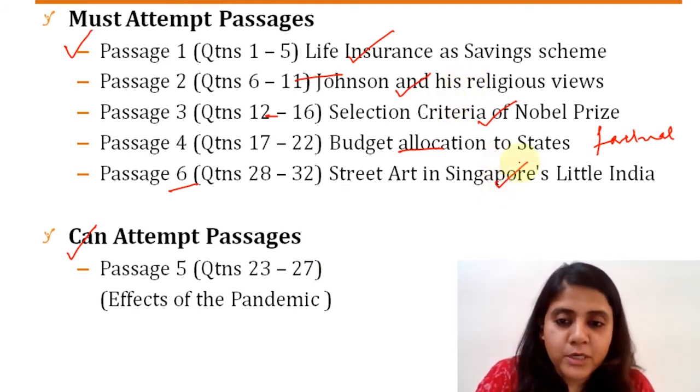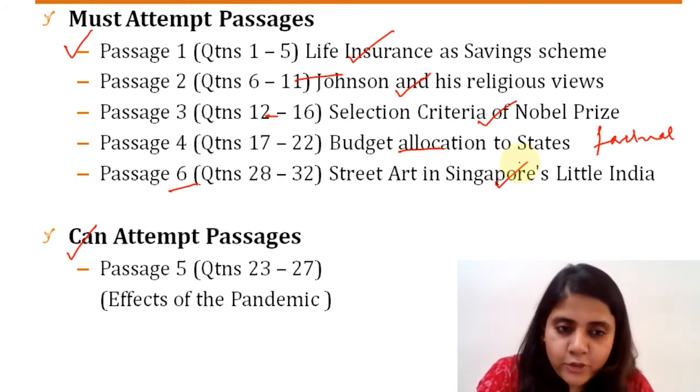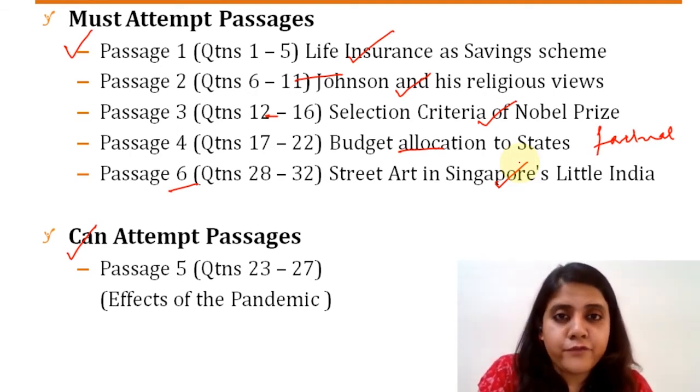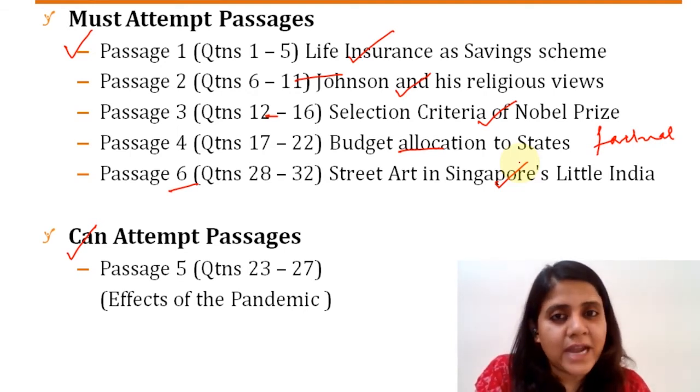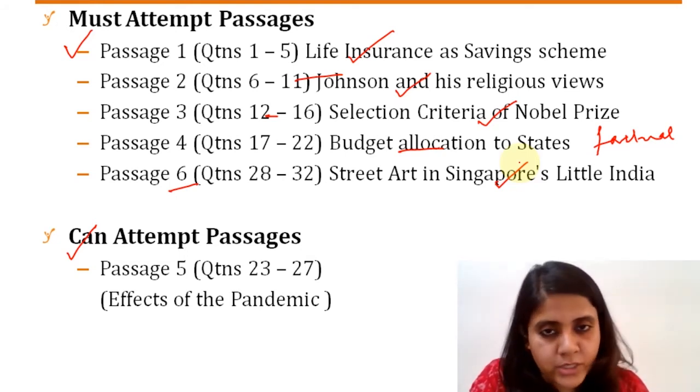Passage five, if you remember, was on the effects of the pandemic. Now, it is a contemporary topic, so it is not something new that you are unaware of. But that was a passage which needed really careful and thorough reading, right? So, in that context, in case you were running short of time, this was a passage that you could have left off or maybe done only a few questions from it.